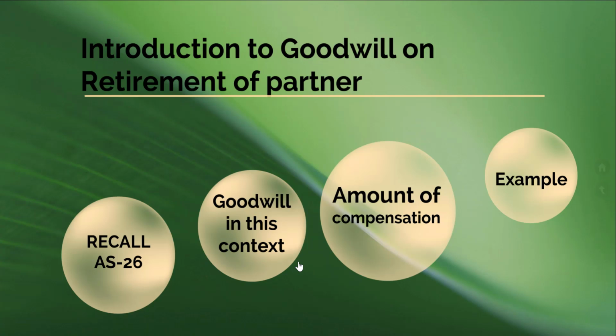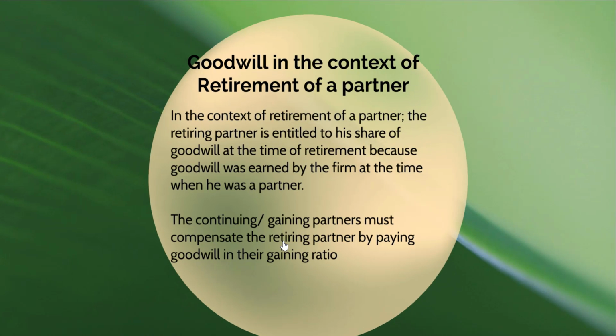Let's understand the meaning of goodwill in the context of retirement of partner. In the context of retirement of a partner, the retiring partner is entitled to his share of goodwill at the time of retirement. Why? Because this goodwill was earned by the firm at the time when he was a partner.